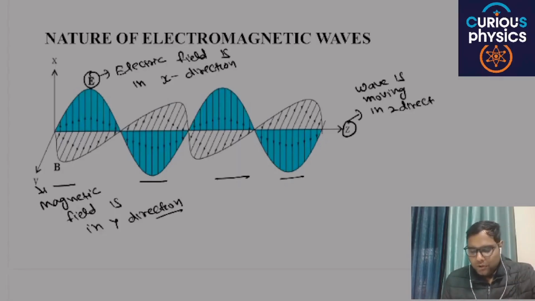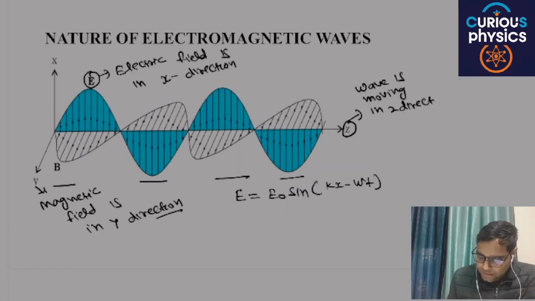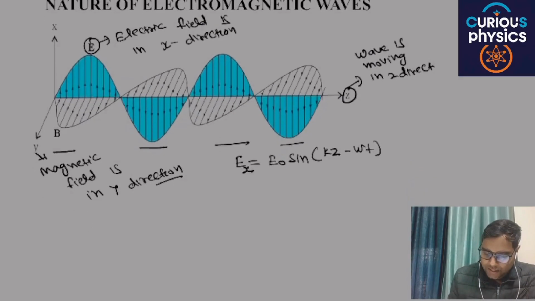If the equation of this particular wave is written as E = E naught sin(kx minus omega t), no, it's not x, it is basically z, since the wave is moving in the z direction. This equation can be written as E_x = E naught sin(kz minus omega t), where x is the direction of the electric field.